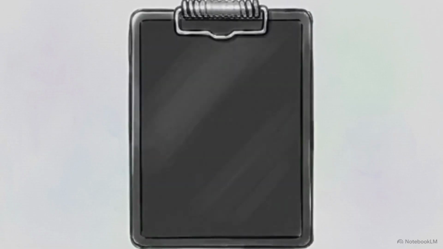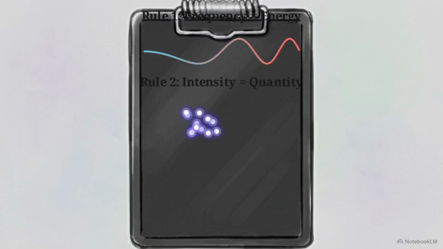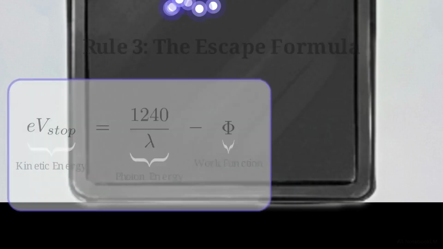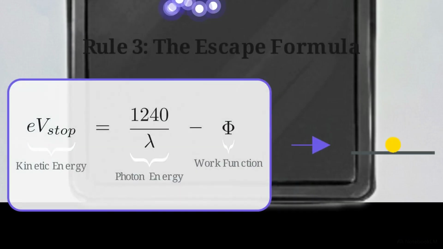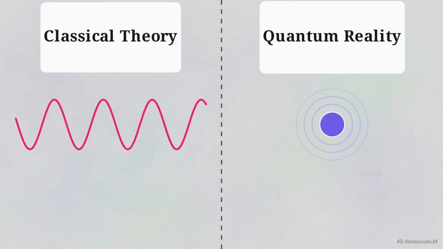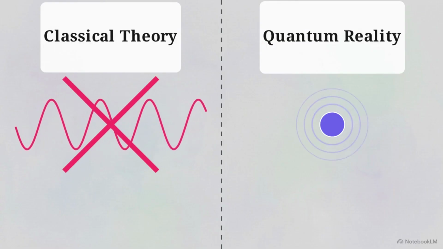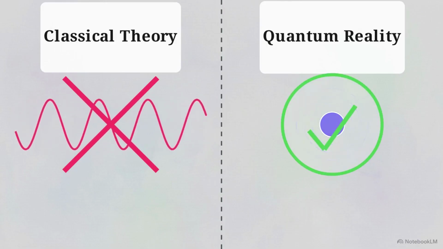This leads us to the three governing rules of the photoelectric effect. First, frequency controls the energy of the individual photon. Second, intensity controls the quantity of photons arriving, but changes nothing about their individual power. Third, the leftover kinetic energy is entirely dictated by the photon energy minus the work function. By tracking individual light quanta instead of continuous waves, you've calculated the exact phenomenon that broke classical physics.